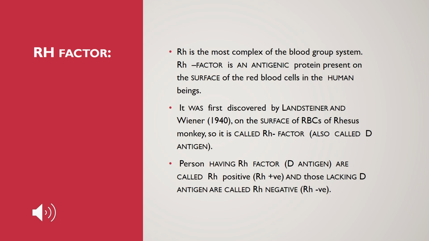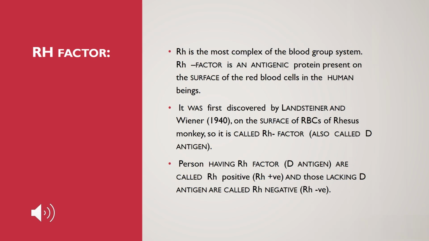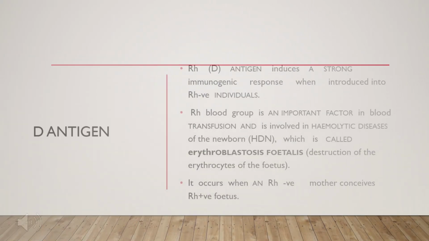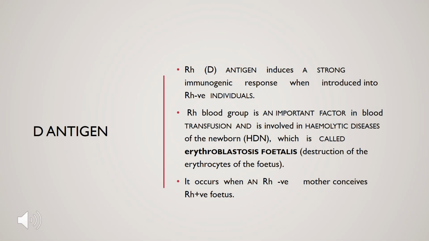Okay, so it is the most complex of the blood group systems, and because of Rh positive and Rh negative, we accordingly do blood transfusions. D antigen induces a strong immunogenic response when introduced to Rh negative individuals. So the Rh blood group is an important factor in blood transfusion and is involved in hemolytic disease of the newborn,